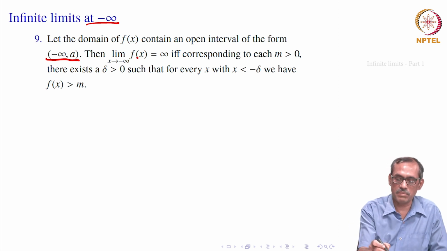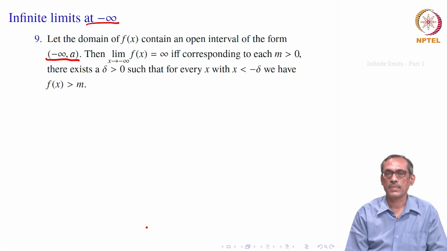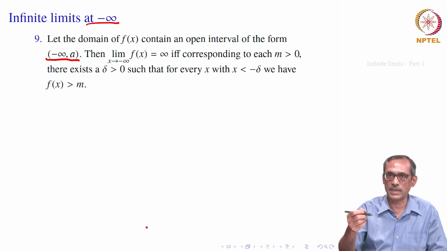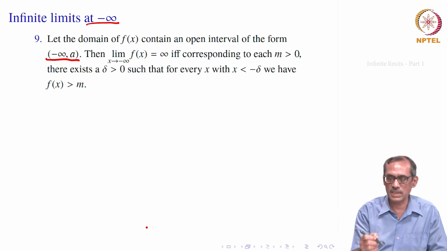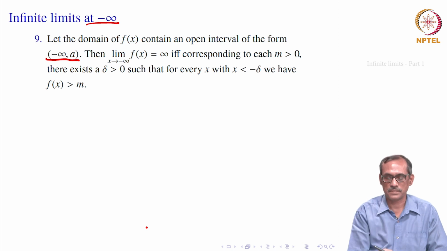Then we say that limit of f(x) equals infinity as x goes to minus infinity if, corresponding to each m greater than 0, our f of x is bigger than m. For which x? For all those x in the neighborhood of minus infinity, that is x less than minus delta for some delta.